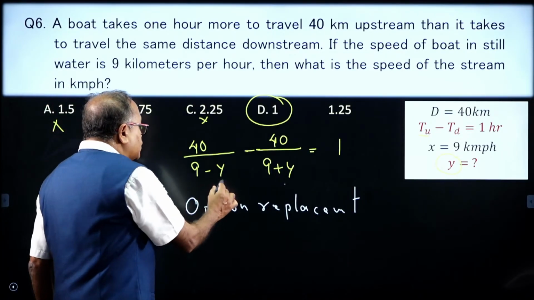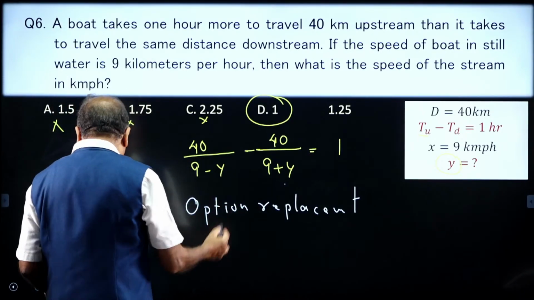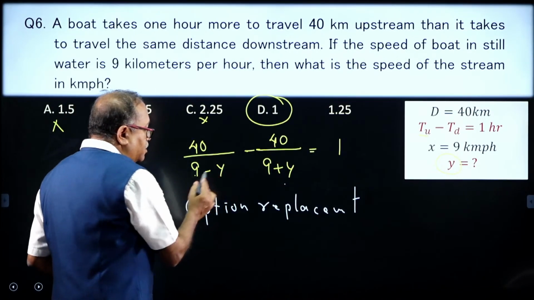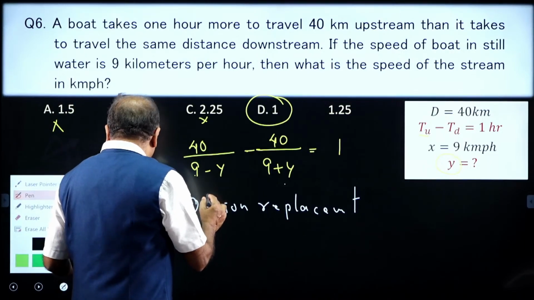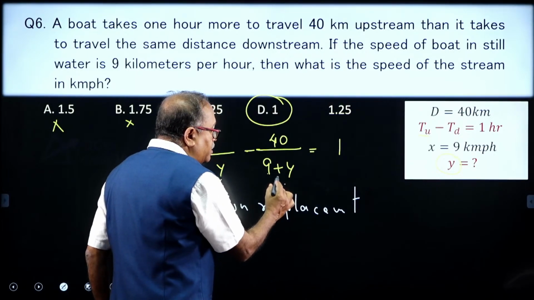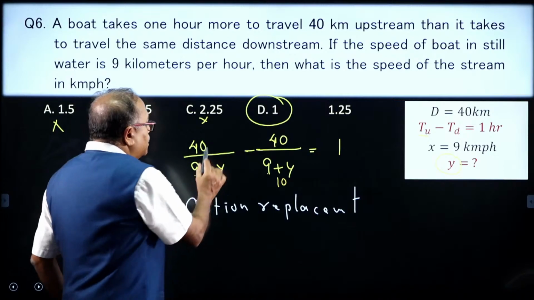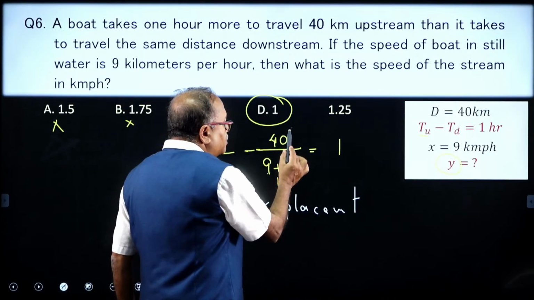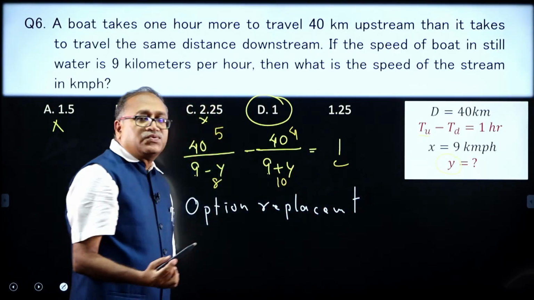Now, if I place 1 over here, then what happens? If y is equal to 1, then 9 minus 1 gives 8, and 9 plus 1 gives 10. 40 divided by 8 gives 5, and 40 divided by 10 gives 4. 5 minus 4 is 1, which satisfies.